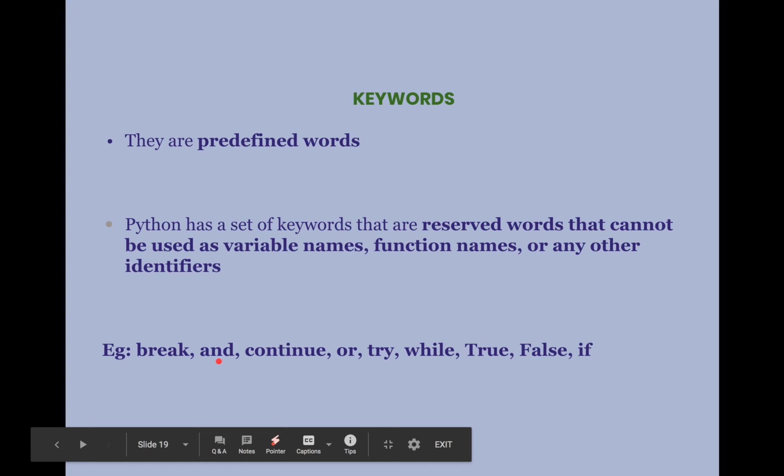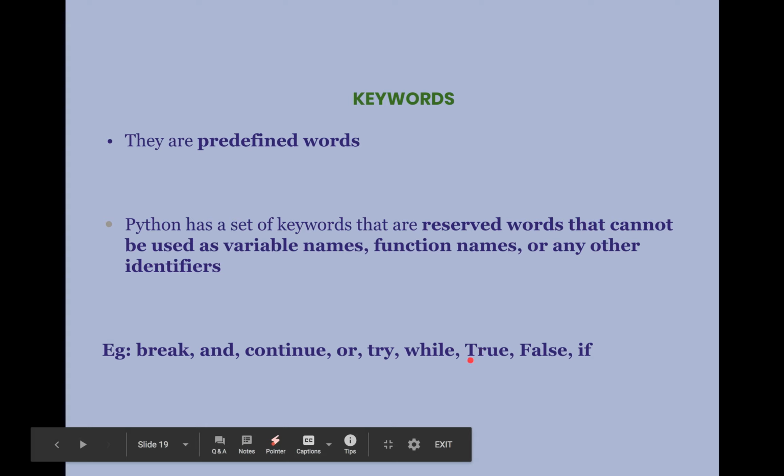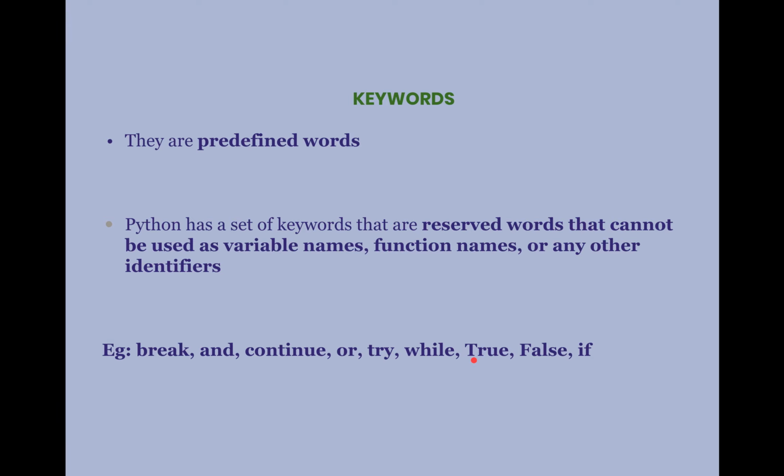Break, and is a keyword. Continue, or is also a keyword. Try, while, True, False, if. These are case sensitive. So if I have given in small letters, it should be in small. See here, True, I have given T as capital. So wherever you use True, it should be given like this in capital letters.